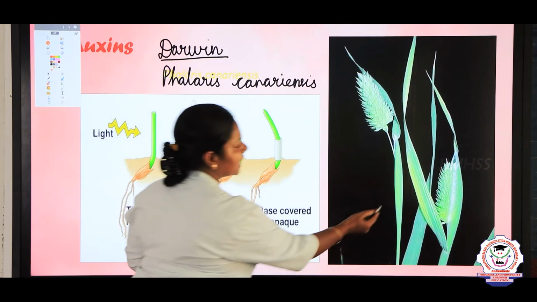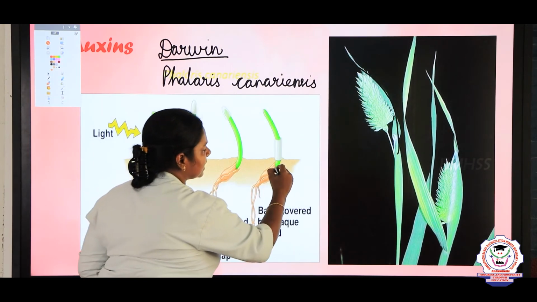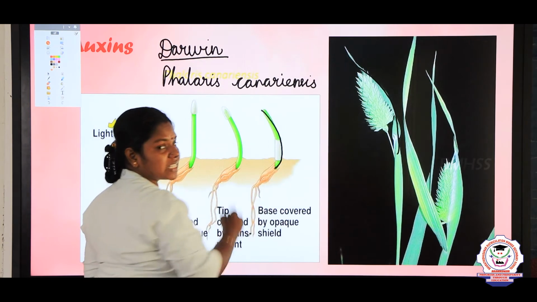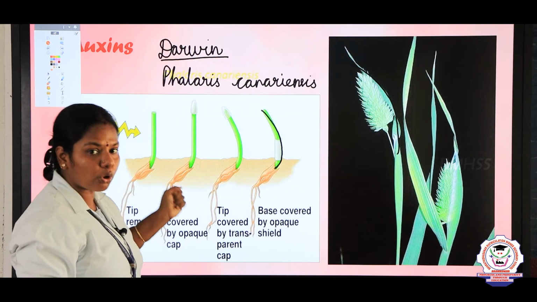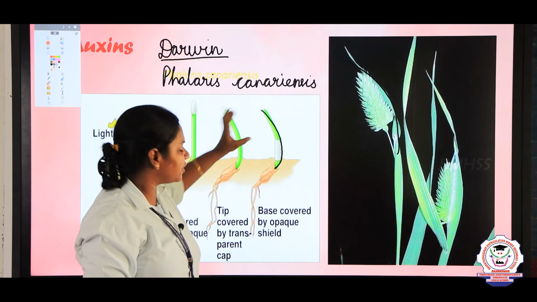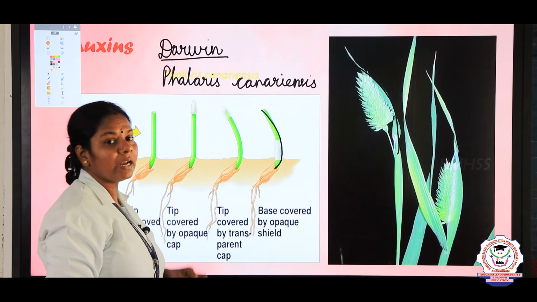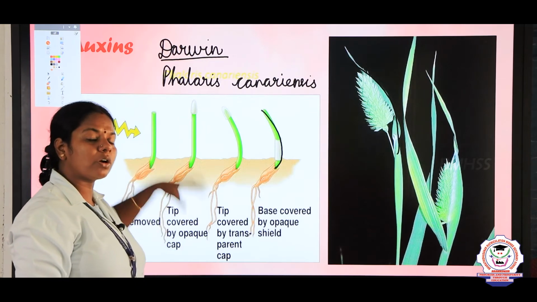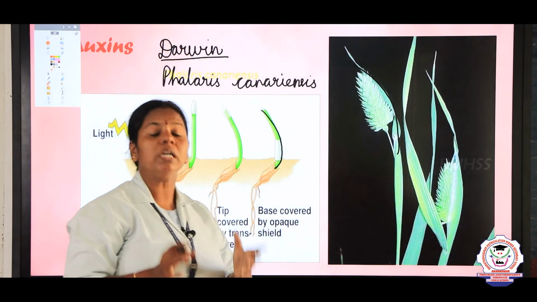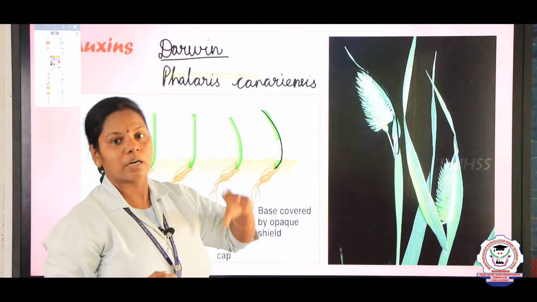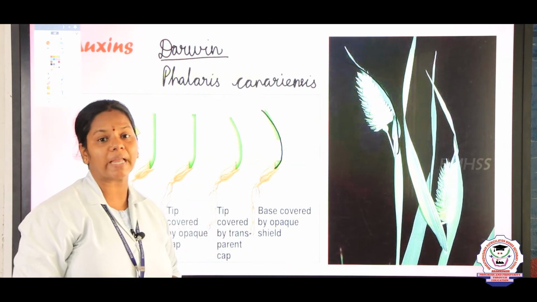Curvature means the bend, as you see here, the stem is bent. Some hormones are responsible for growth as well as curvature of the stem. This was shown by Darwin, and from these experiments we came to the conclusion that auxin is a hormone responsible for the growth of the plant, and it was experimentally proved by Wendt.